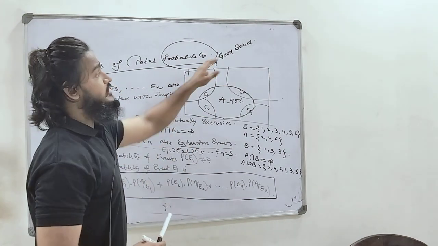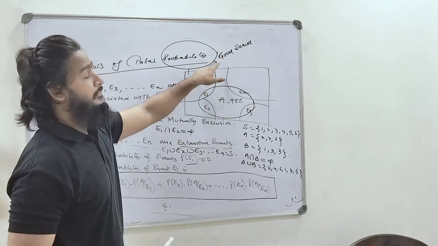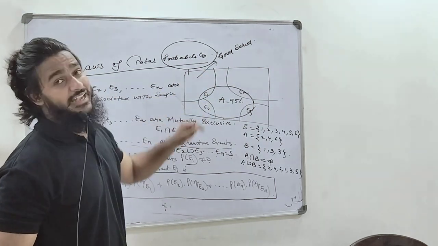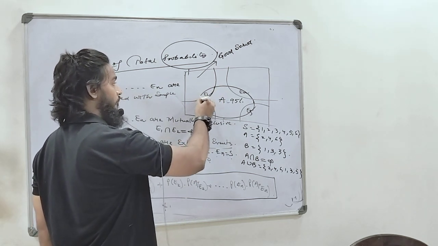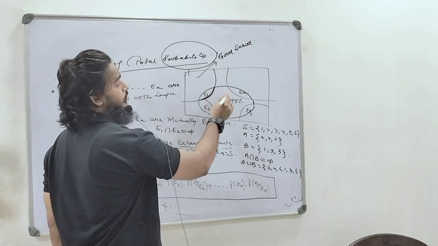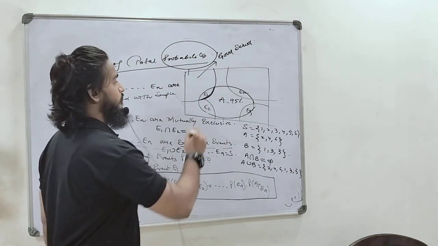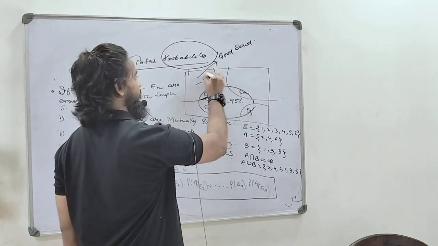But it doesn't mean that if you get admission in a good school you will get 95%. There is a small contribution of a good school to your score. Suppose that is around 20%.